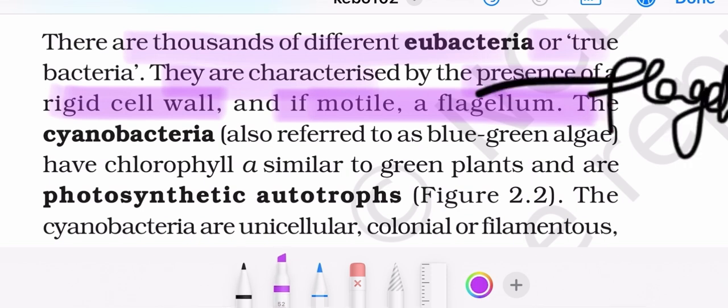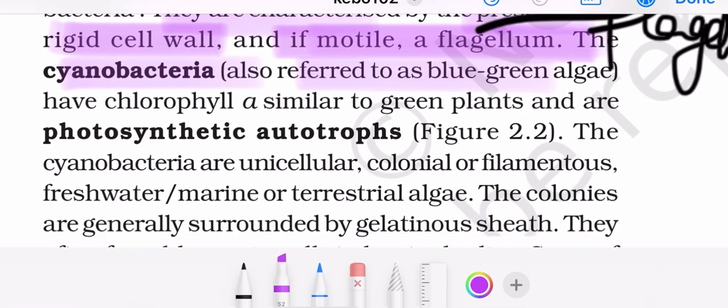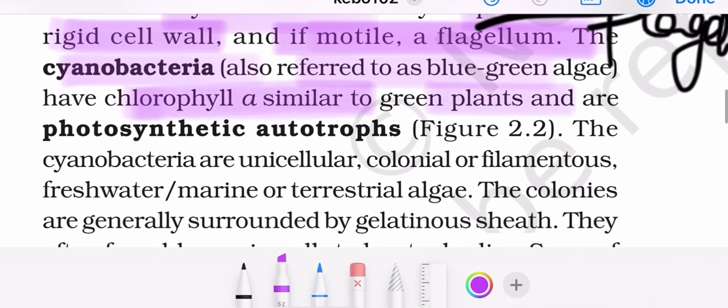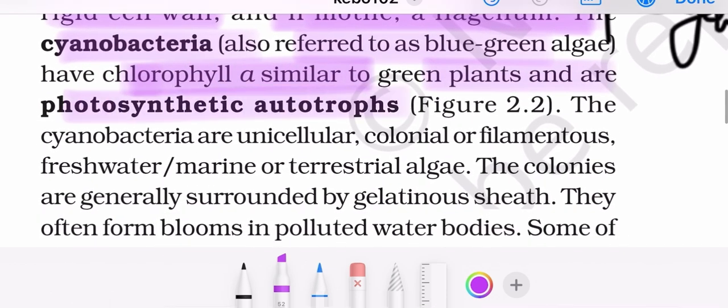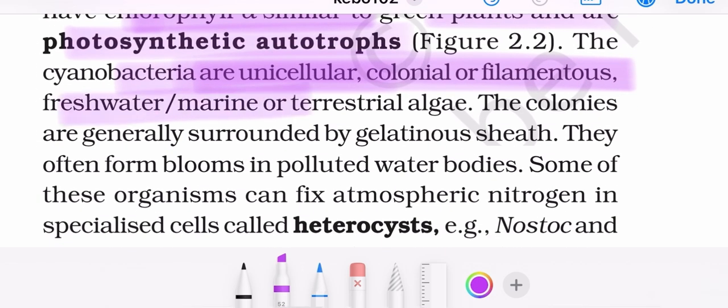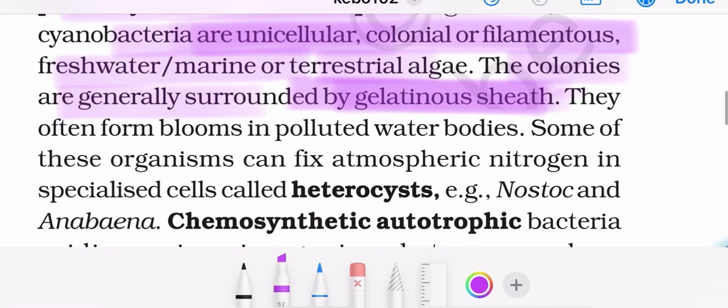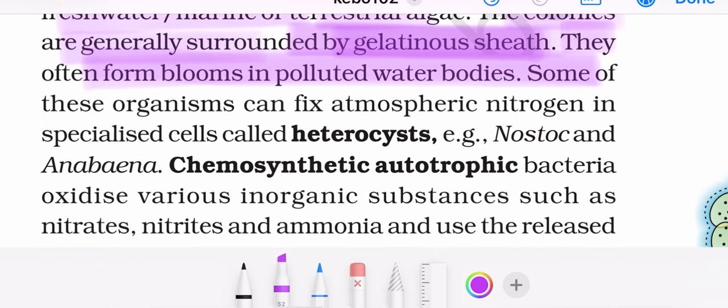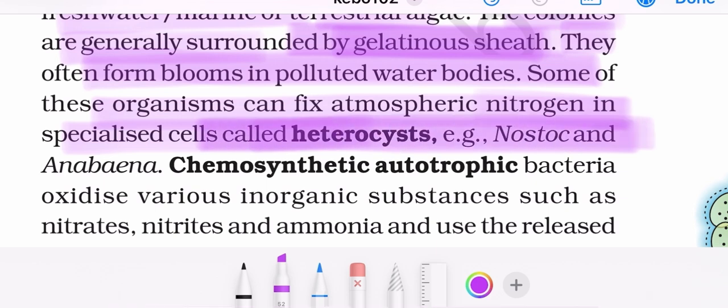Okay. The cyanobacteria, also referred to as blue-green algae, have chlorophyll a similar to green plants and are photosynthetic autotrophs. The cyanobacteria are unicellular, colonial, and filamentous. Another important line: they can be freshwater, marine, or terrestrial. The colonies are generally surrounded by a gelatinous sheath or mucilaginous covering. They often form blooms in polluted water bodies. Some of these organisms can fix atmospheric nitrogen in specialized cells called heterocysts. Examples are Nostoc and Anabaena.